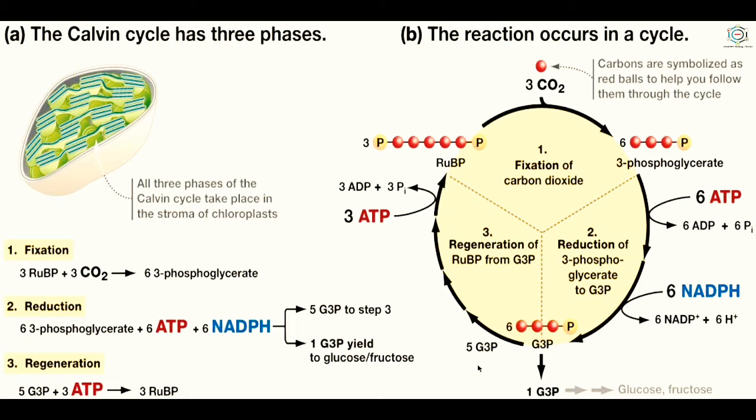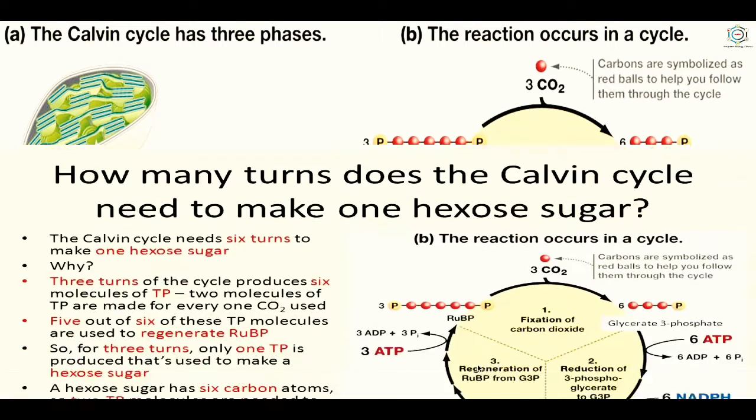glucose. Thus, the molecules going in and coming out of the C3 cycle are, in, 6 molecules of CO2, 18 molecules of ATP and 12 molecules of NADPH. And out are 1 molecule of glucose, 18 molecules of ADP and 12 molecules of NADP+. So the Calvin cycle has 3 phases. The reactions occur in a cycle. Here you can see fixation, reduction and regeneration. This is the summarized view of the Calvin cycle.